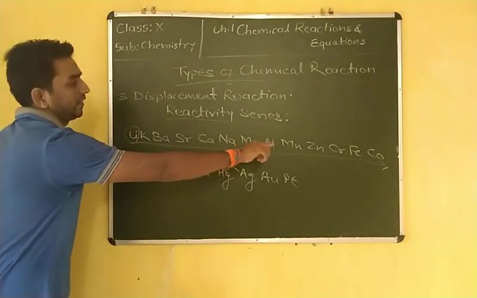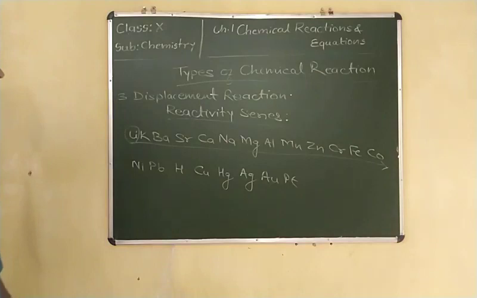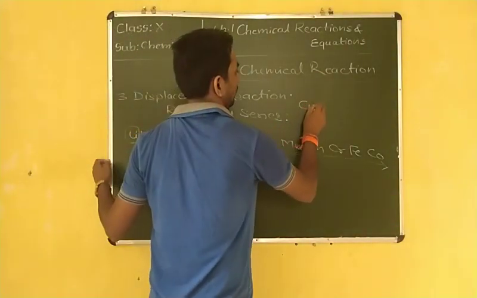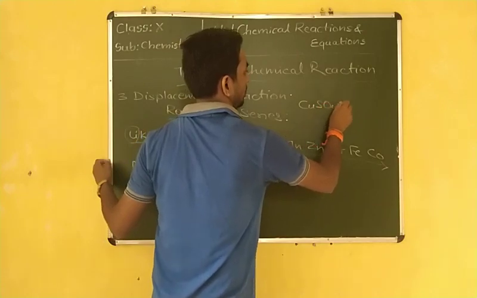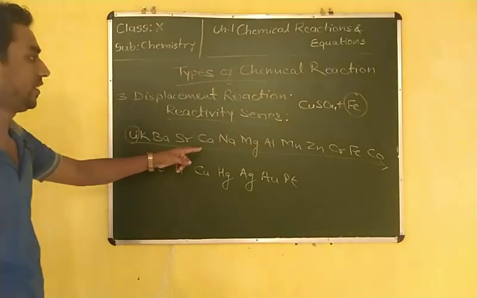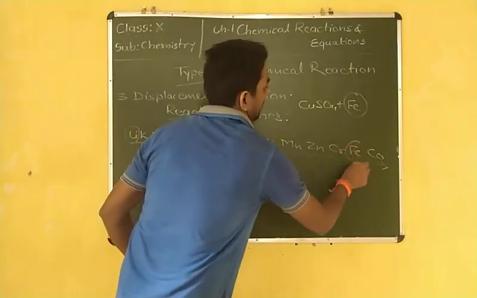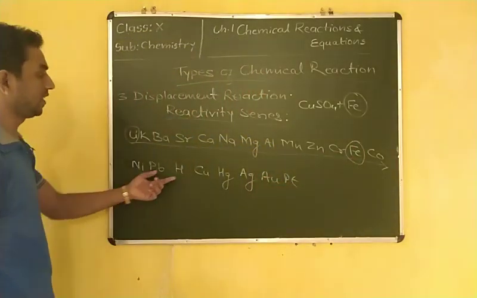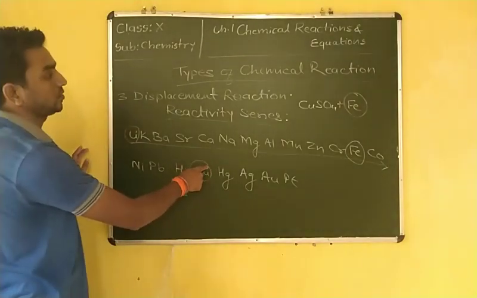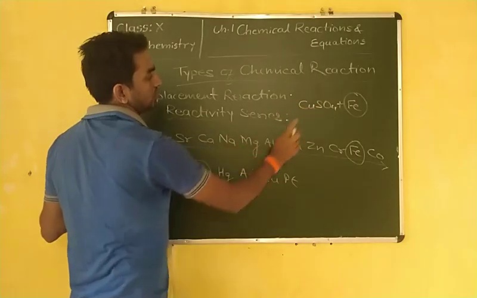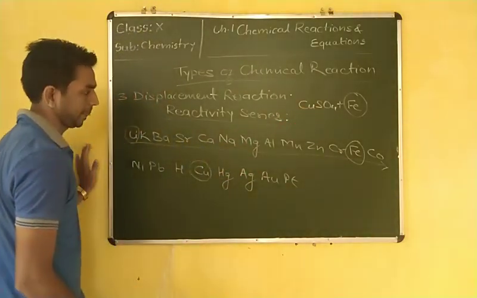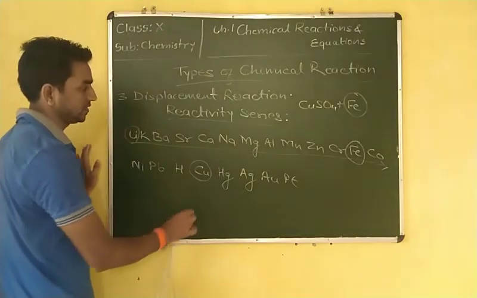Okay, and its reactivity continuously decreases. You can see the salt example I have taken, CuSO4 plus Fe. Look, Fe is more reactive, placed here. Fe is more reactive than Cu, so it displaces the Cu from CuSO4. Is it clear? This is the series.